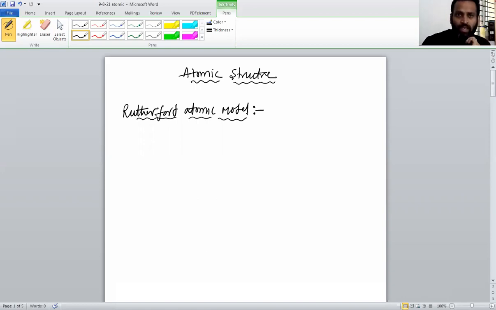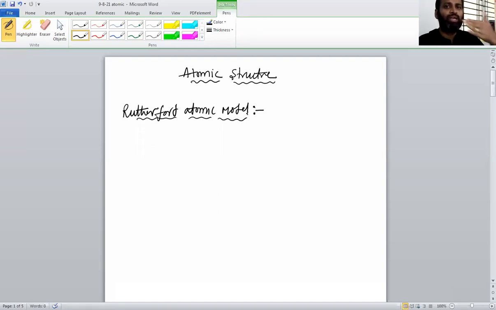Correct? Understanding? So alpha rays are what? Alpha rays are di-positive helium ions. If anybody asks you the nature of alpha rays, they are positive rays. Alpha rays are nothing but di-positive helium ions, that means He+2 ions. Those alpha rays passed through gold foils. Gold foils means gold plates, not thick plates but very thin plates, 10 mm size. So very small plates he considered.